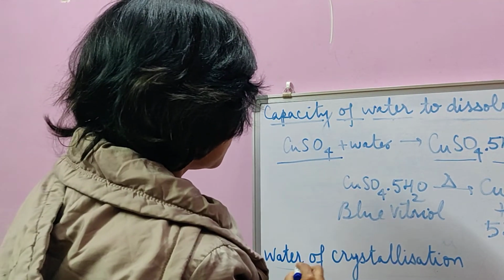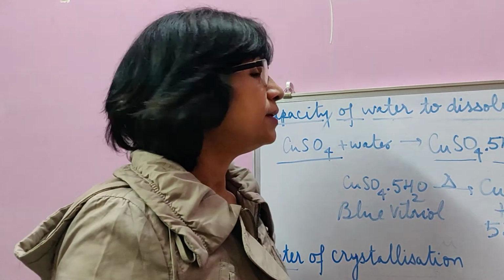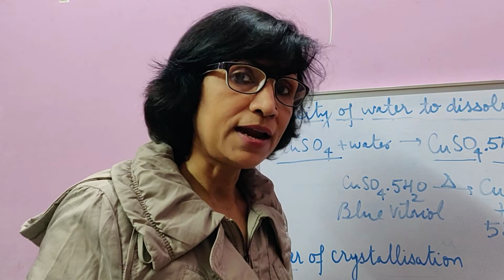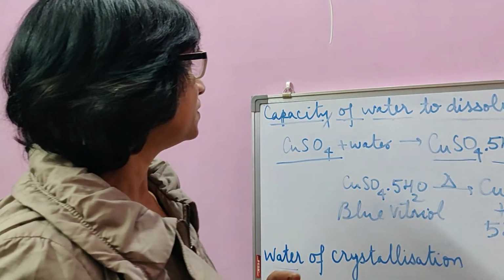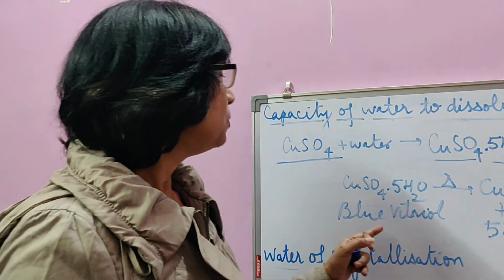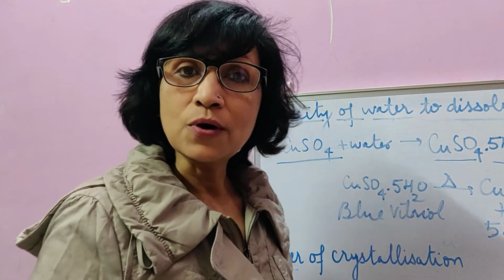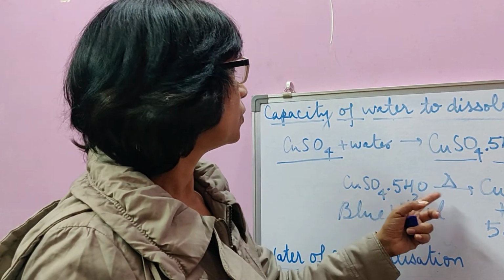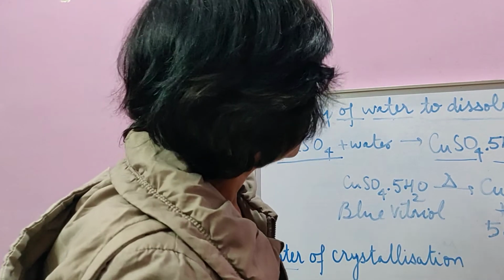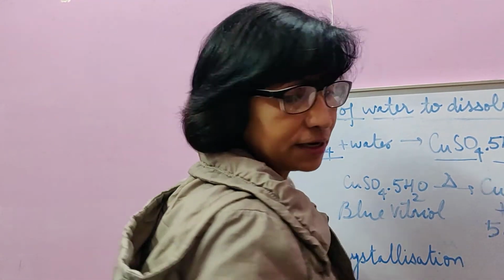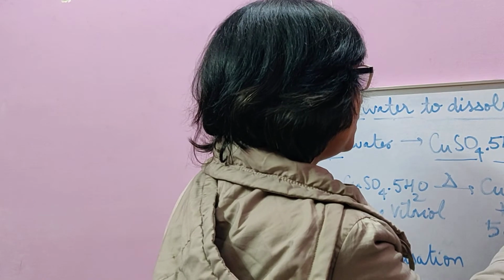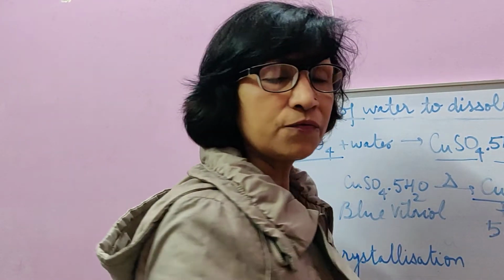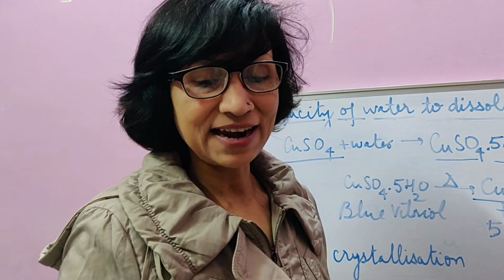Sometimes this water of crystallization doesn't provide only crystalline shape to the solute but also a color. Like in case of copper sulfate, it provides blue color to copper sulfate when it is attached to water of crystallization. When this water of crystallization is separated, then this copper sulfate is not blue, it is white, and also it is amorphous, meaning non-crystalline.